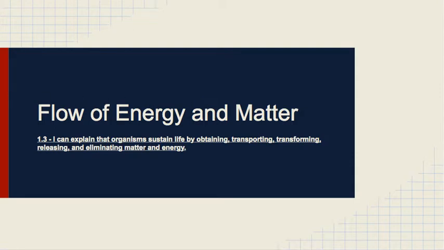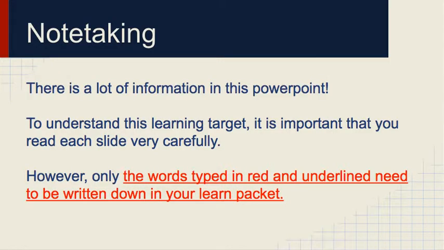Hello and welcome to our recording of Learning Target 1.3 for Biology at Southeastern. This is the flow of energy and matter. So our goal for today is to be able to explain how organisms sustain life by obtaining, transporting, transforming, releasing, and eliminating matter and energy. So that's a lot of words to say that we're trying to figure out how matter and energy flow through the environment.